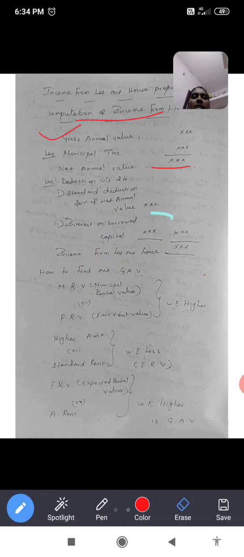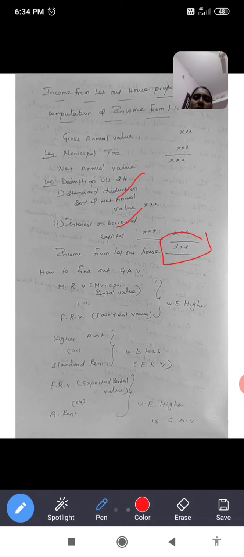In case of a let-out house, any interest amount paid should be deducted. After we deduct the standard deduction and interest amount, we finally get the income from let-out house property.